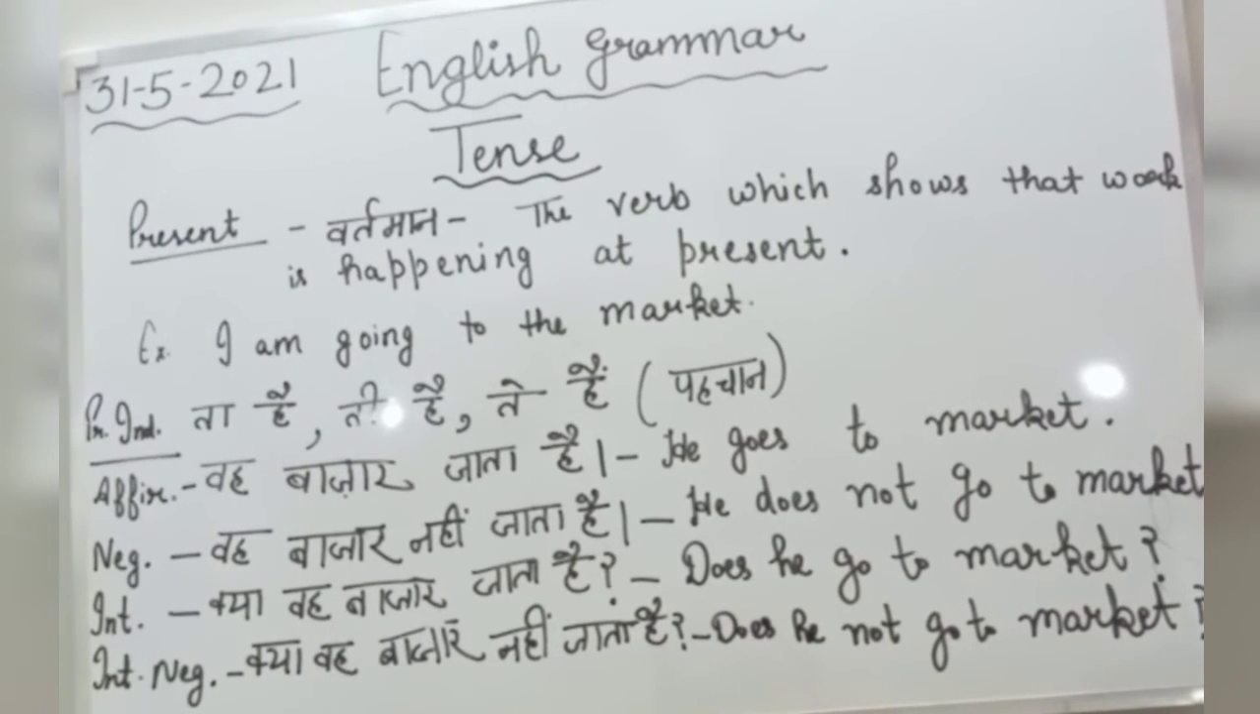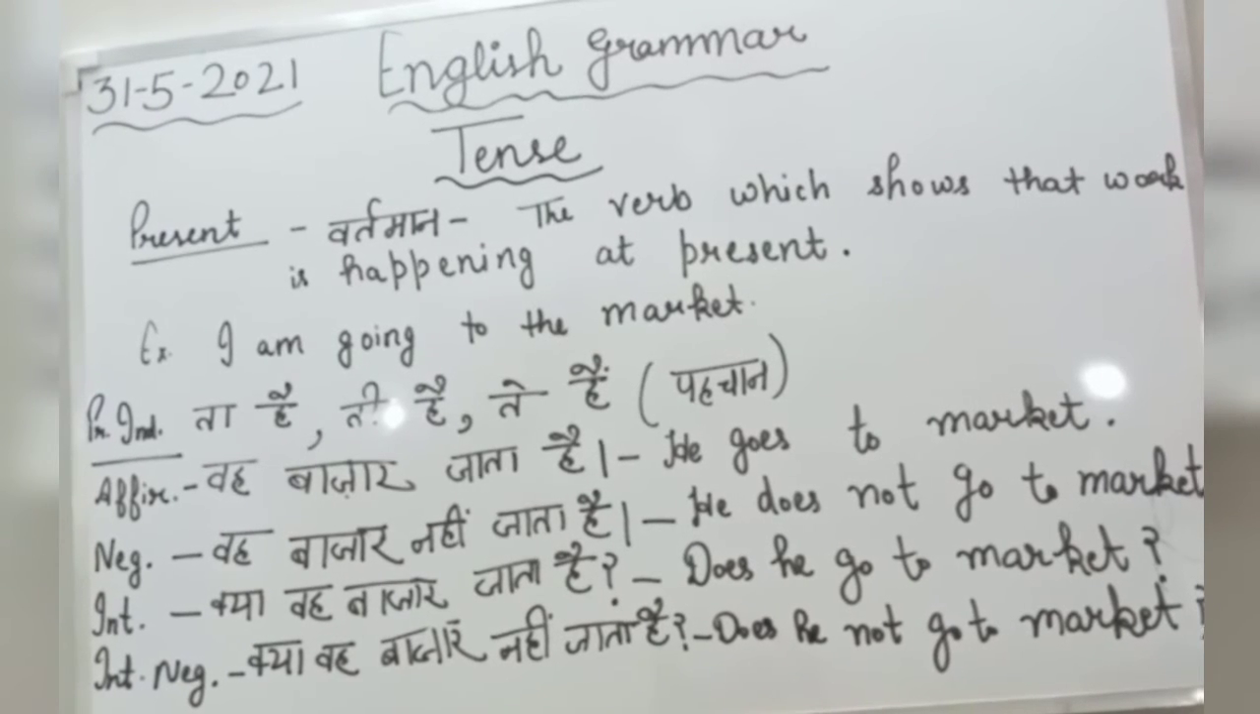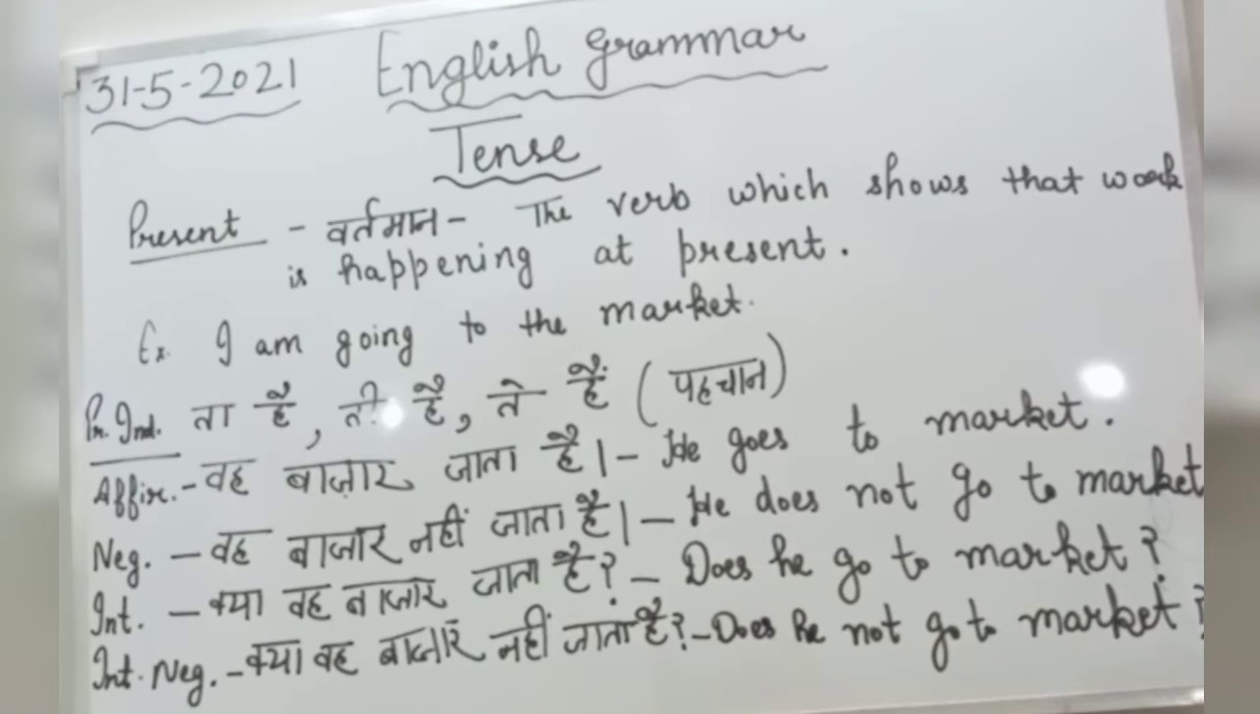And after that, how to form the present indefinite tense? There are four parts of present indefinite tense also: affirmative, negative, interrogative, interrogative negative. Affirmative. In the affirmative sentence of present indefinite tense, we are getting the sentence like this: वह बाजार जाता है. At the last there is the symptom of present indefinite tense, ता है. We have to form it in English. How do we form it in English?